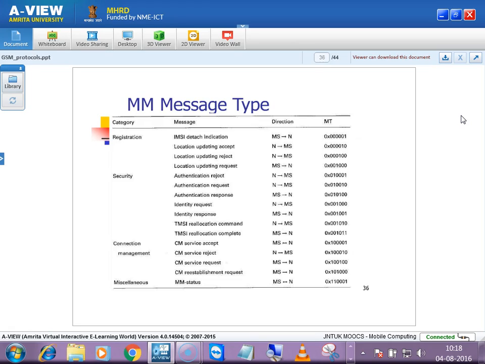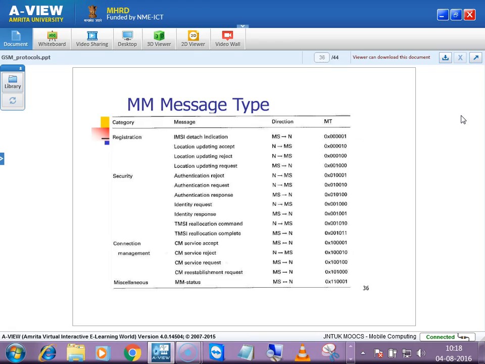Maybe because of some factors it may reject that and it may accept that HSS. So these are the other messages. And security related, I told you, authentication request, authentication response, authentication reject is not valid user, and identity request in the sense IMSI. And identity response, TIMSI in the sense I told you, whenever we go to some other location, visitor location will be allocated with TIMSI.